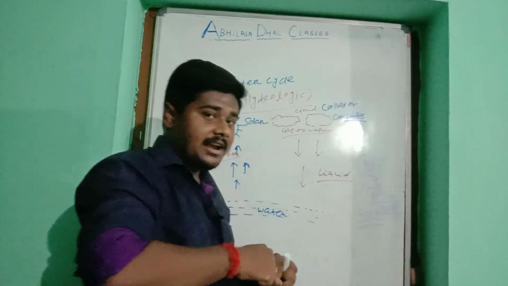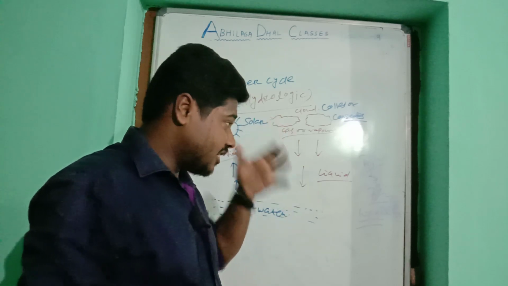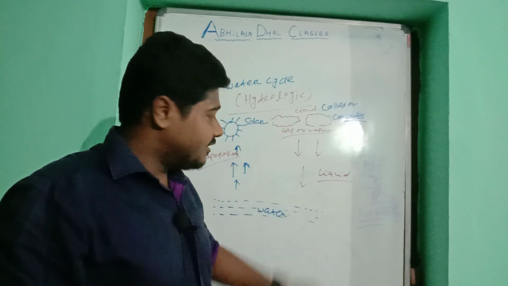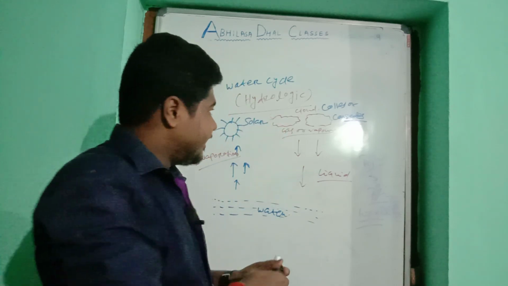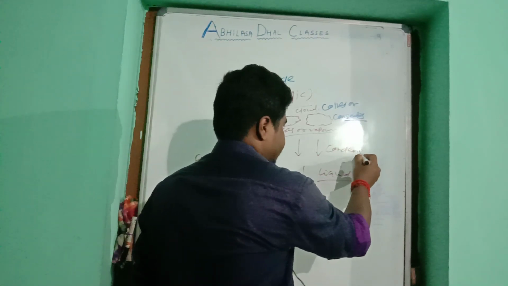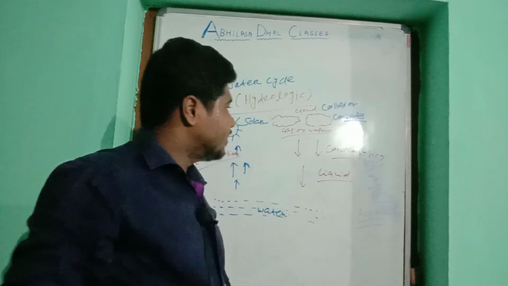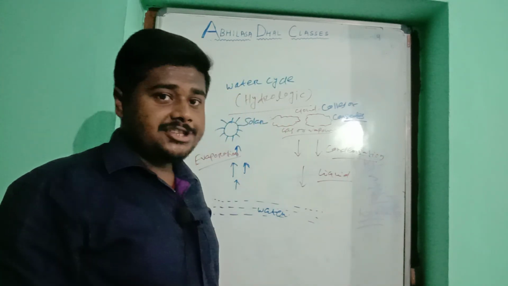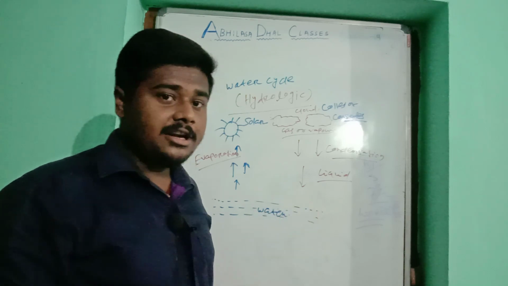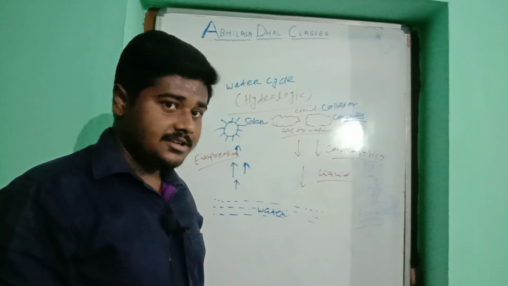When that cloud present in the gaseous or vapor state is converted into the liquid state, that is known as condensation. What is condensation? Gaseous or vapor state converted into liquid state is known as condensation.